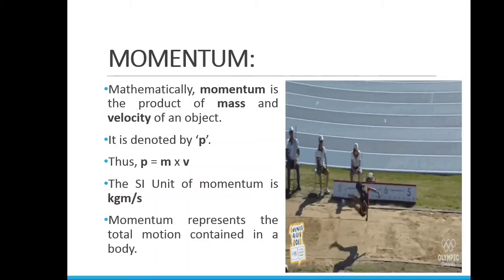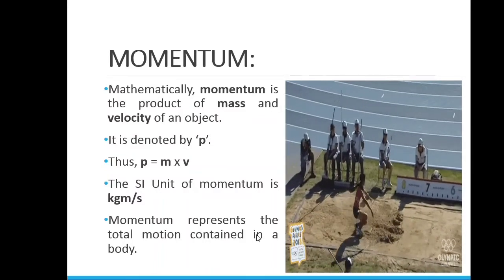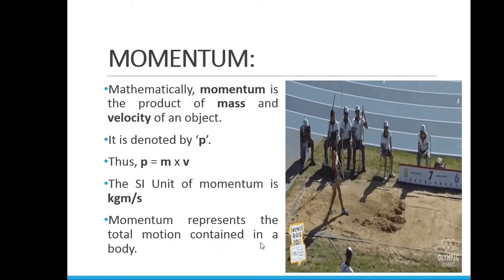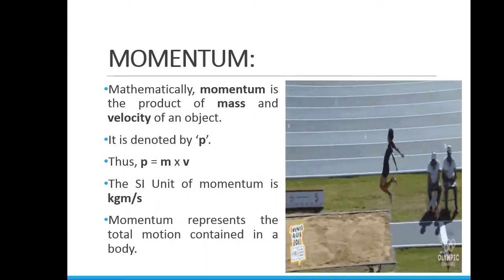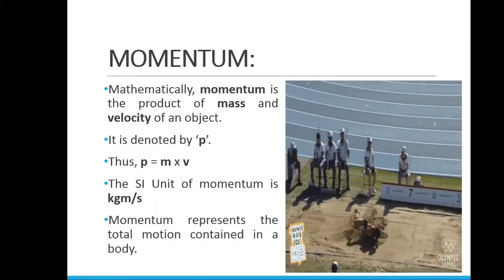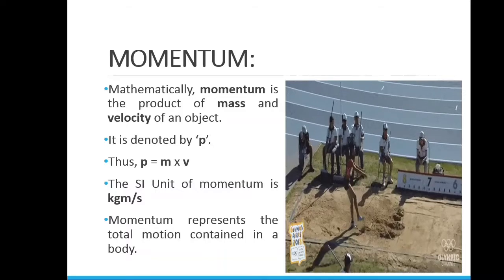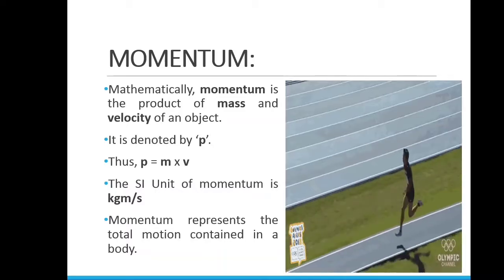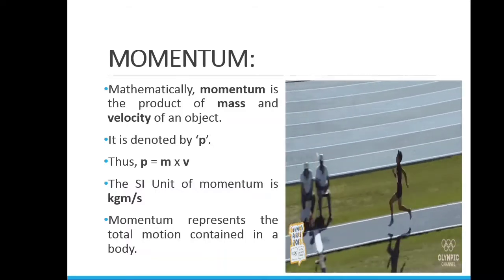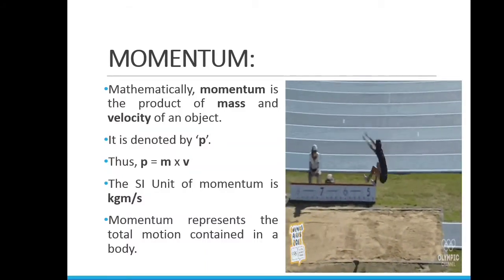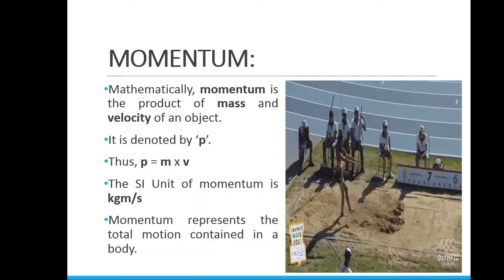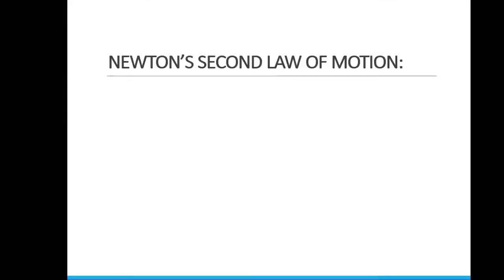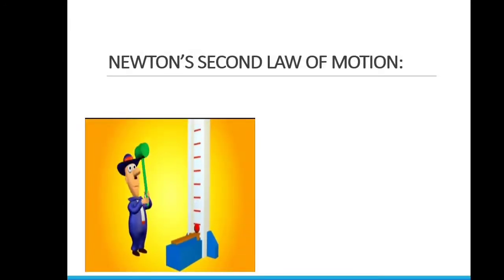The physical meaning of momentum is that it represents the total motion contained in a body. Total motion you can say, or you can even call it the total energy contained in the body. Now, the second law of motion is directly based on this physical quantity which we call momentum.